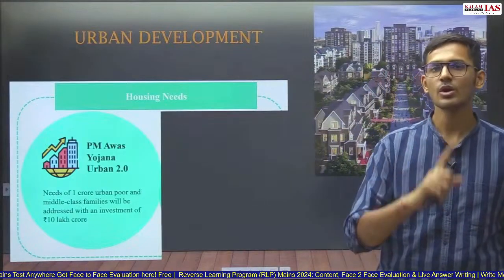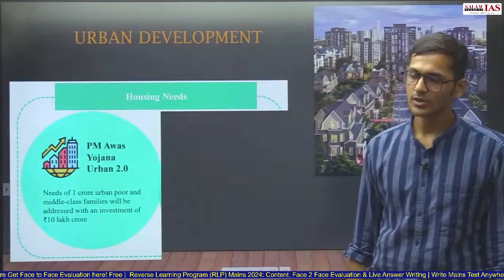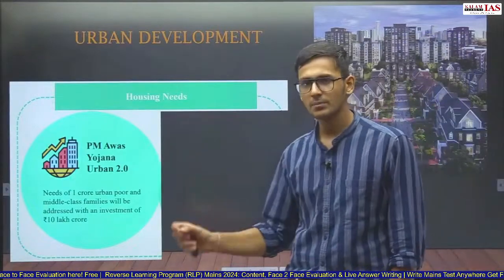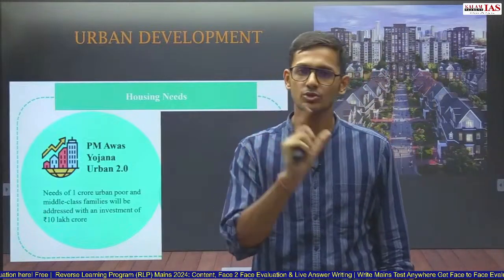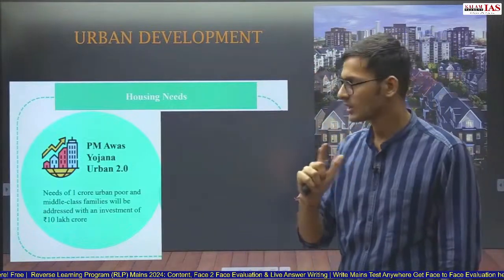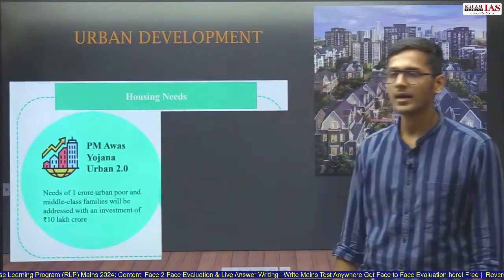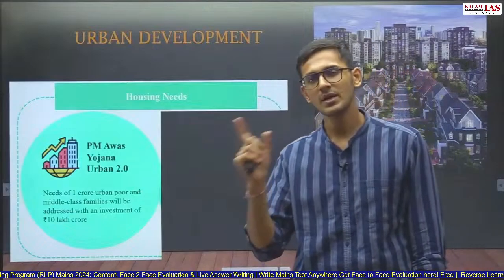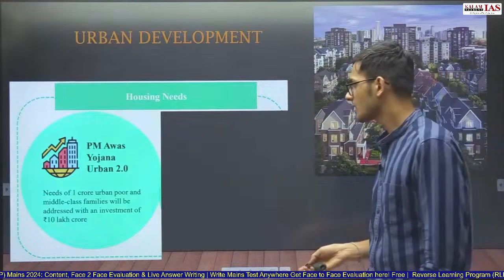Here 1 crore houses will be constructed under Pradhan Mantri Awas Yojana 2.0, Pradhan Mantri Awas Yojana Urban 2.0. There are two segments of Pradhan Mantri Awas Yojana: Pradhan Mantri Awas Yojana Urban and Pradhan Mantri Awas Yojana Rural. So under the Urban scheme, 1 crore houses will be built for poor and middle class families with an investment of 10 lakh crore.